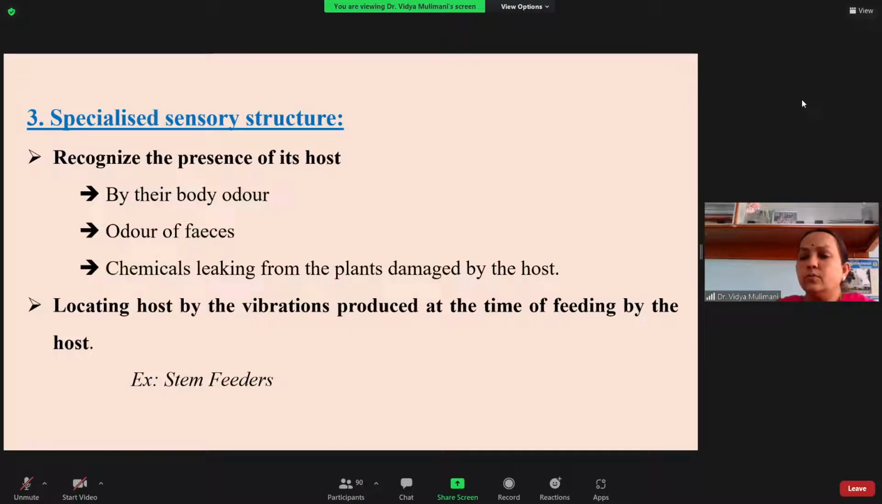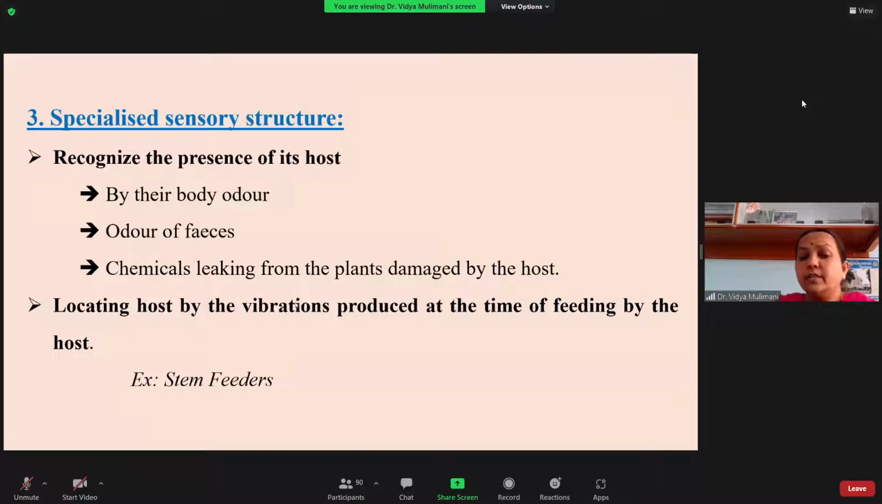And another is the odor that is coming out from the host. These three are used for locating the host. And for that, they need a well-developed sensory structure that you find in the case of the antenna and sometimes in the ovipositor also. So locating the host, and also you can see the vibrations produced at the time of feeding by the host.